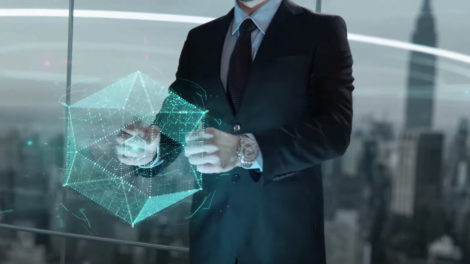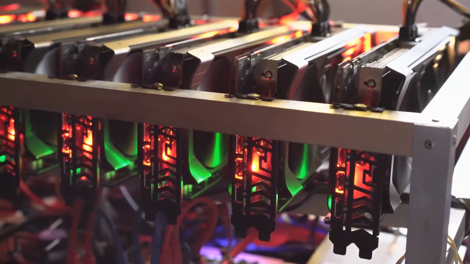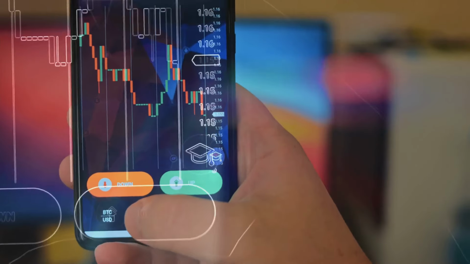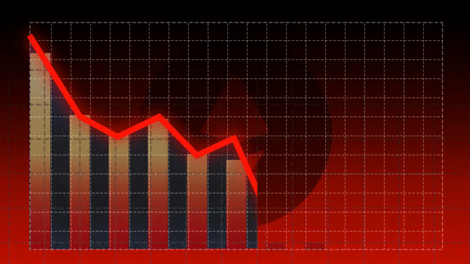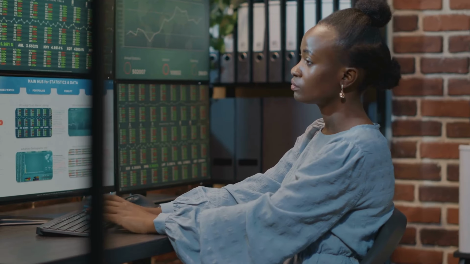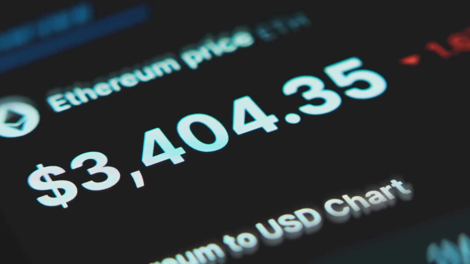Section 4 illustrating crypto futures real-world scenarios. Bitcoin miners use futures to hedge against price fluctuations. They can sell futures contracts to lock in a sale price. If Bitcoin's price falls, futures gains offset spot losses. Speculators buy futures if they expect prices to rise. Leverage allows them to invest with less capital. Profits come if prices exceed the futures contract price.